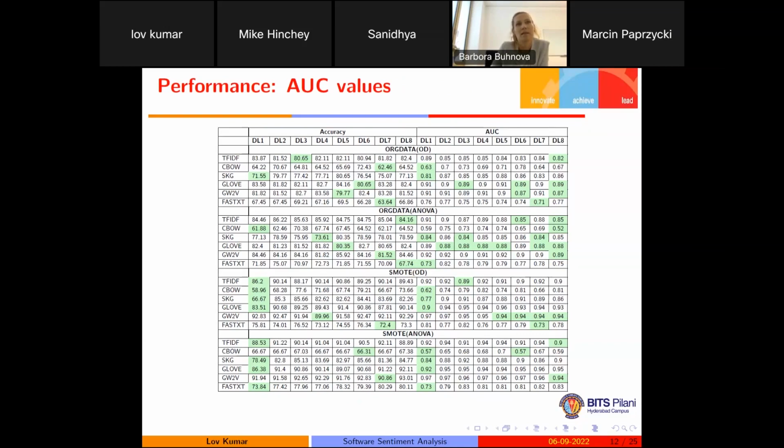So here, in most of the cases we are getting an AUC value greater than 0.7. That confirms that the models we have developed have the capability to decide the positive and negative sentiment based on the user comments. So here we have taken the original data, then original data with ANOVA, then SMOTE with original data and SMOTE with ANOVA. In all the cases, we are getting these types of area under curve.